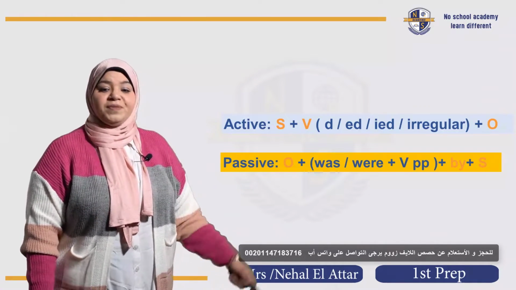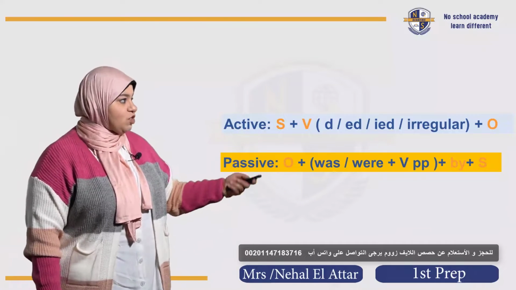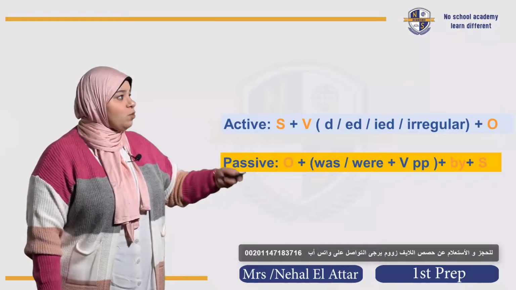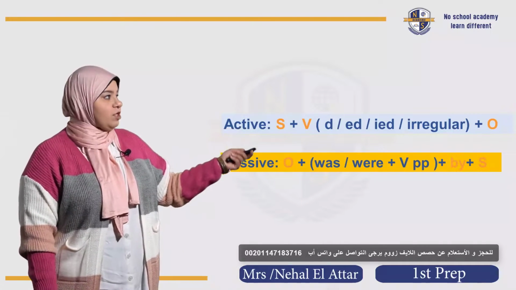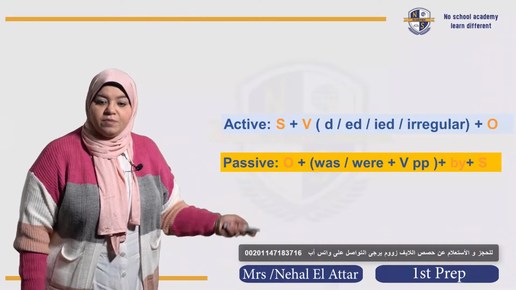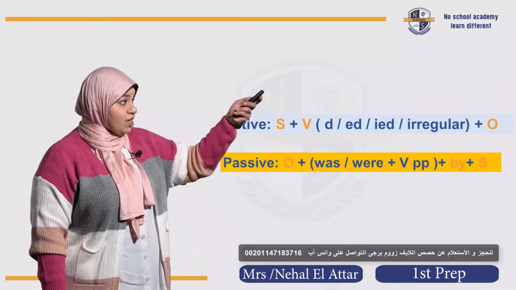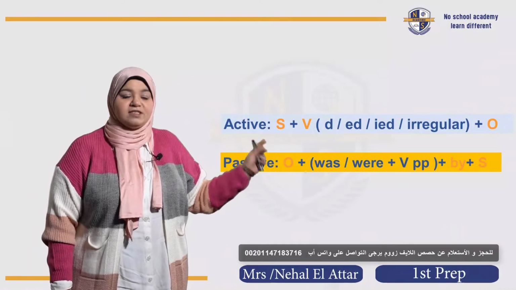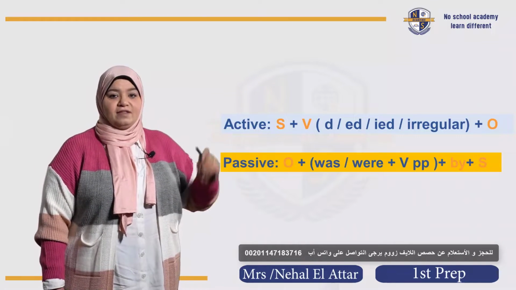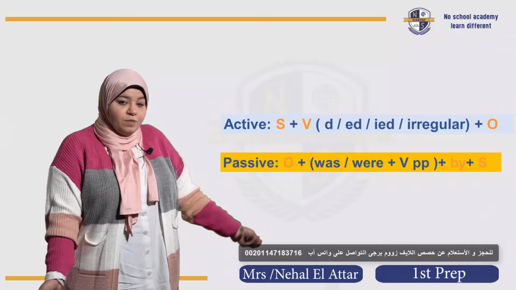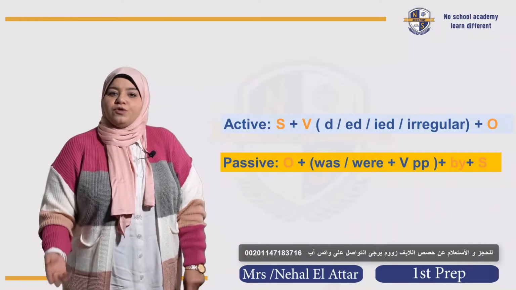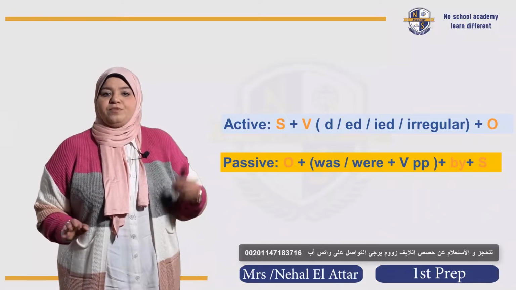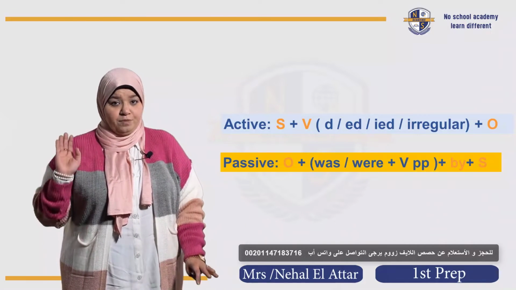Let's see together. As you see here, I told you that the active voice is the normal form in English. I talked about the subject and the doer of the verb, and I talked about the structure as seen on this slide. As you can see, in the active voice we start with the subject and then the verb, and when we say the verb in the past simple tense, of course, the verb ends with D, ED, or IED, or an irregular verb like go and went. You know this, I know from before.